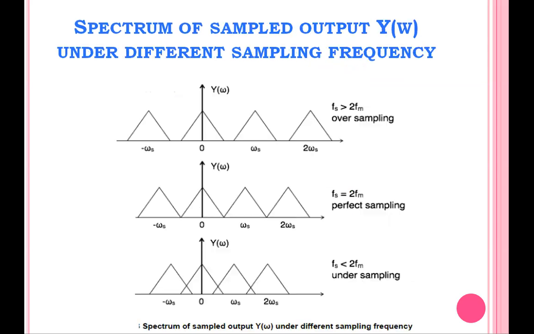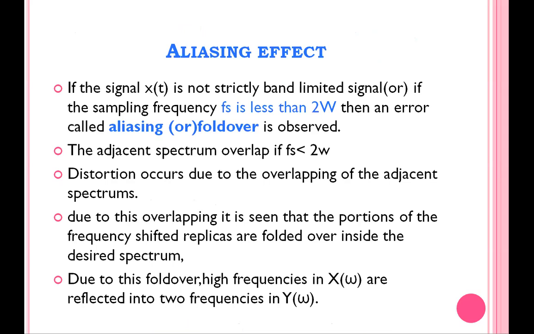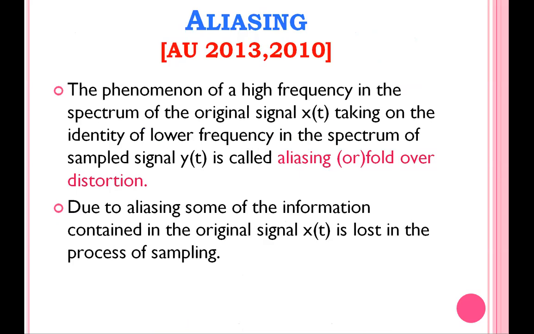If the sampling rate is different, what happens to the spectrum? In which situation do we get overlapping? When fs is less than 2 fm. So to perform the sampling process without overlapping, we have to take the fs value at least greater than or equal to 2 fm. That is called the Shannon sampling theorem. Due to the overlapping, that error is called aliasing or fold over, and due to this aliasing, some information is lost.